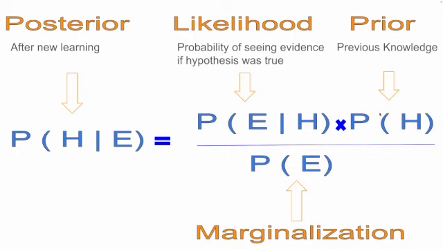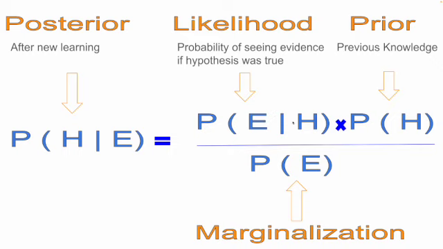So you take the previous knowledge or the prior, which is how many of the maths and business people are there. So P of maths will be the prior, and you multiply it with the probability of seeing this evidence, given that that hypothesis is true. So given it was a math student, what is the probability that the person would be shy?